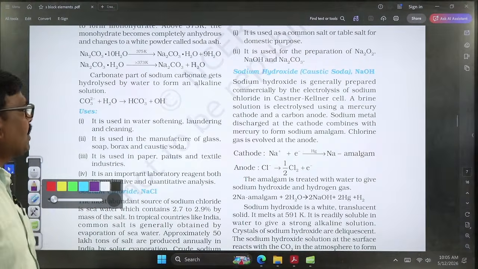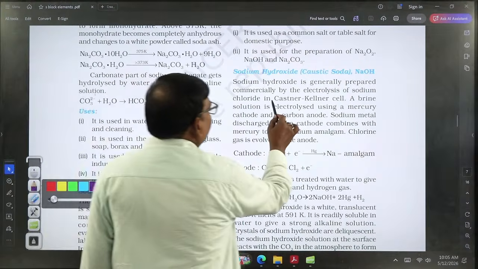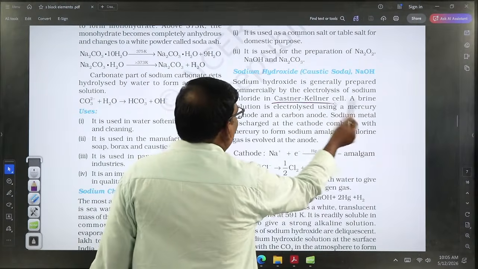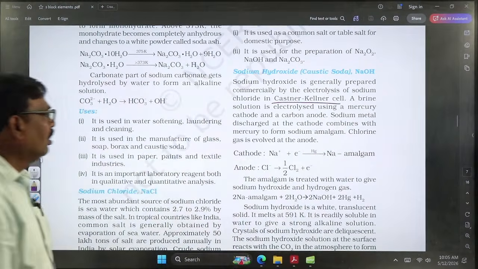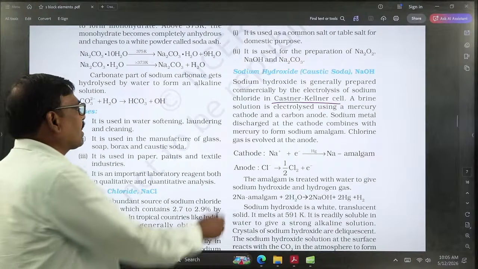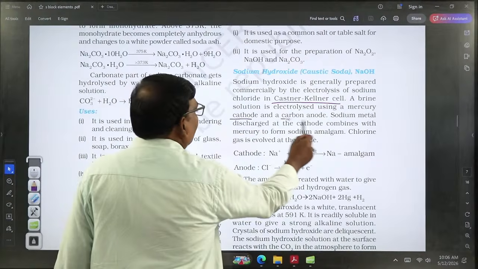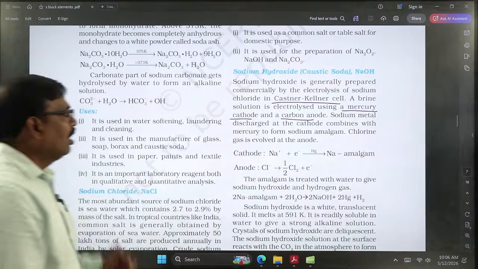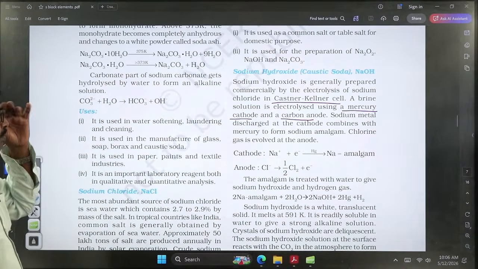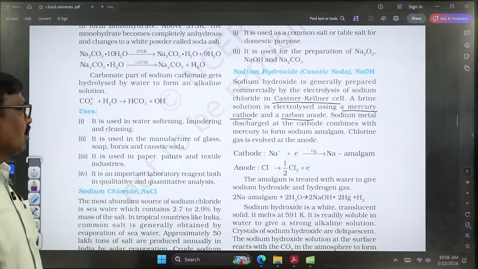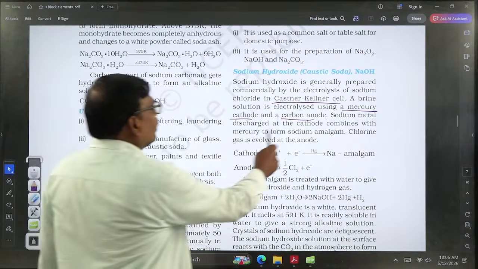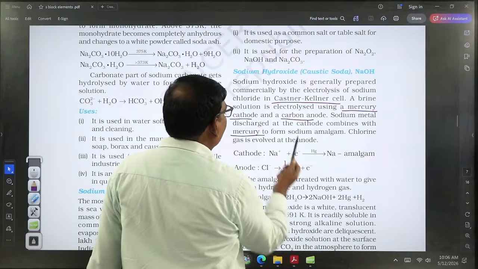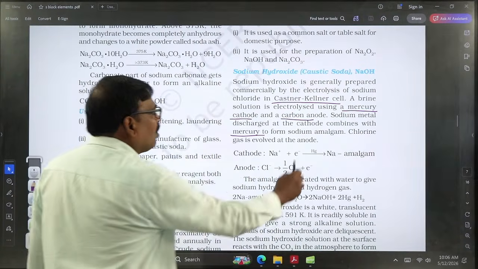Here, caustic soda can be prepared by using the Castner-Kellner cell method. In this method, mercury is used as the cathode and carbon as the anode. The cathode is mercury and the anode is a carbon rod, and the mercury participates in the reaction. Sodium metal is discharged at the cathode, combining with mercury in the form of sodium amalgam.